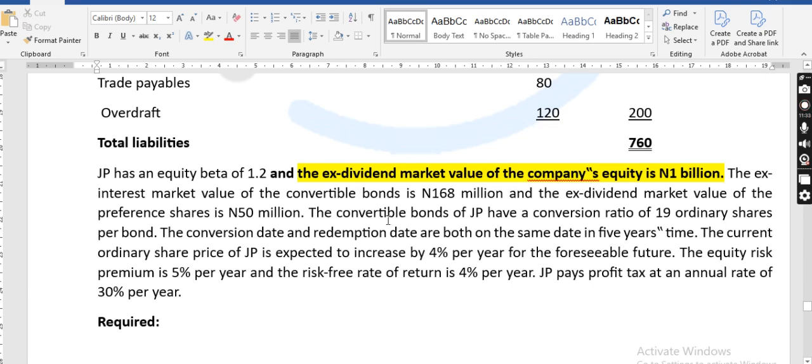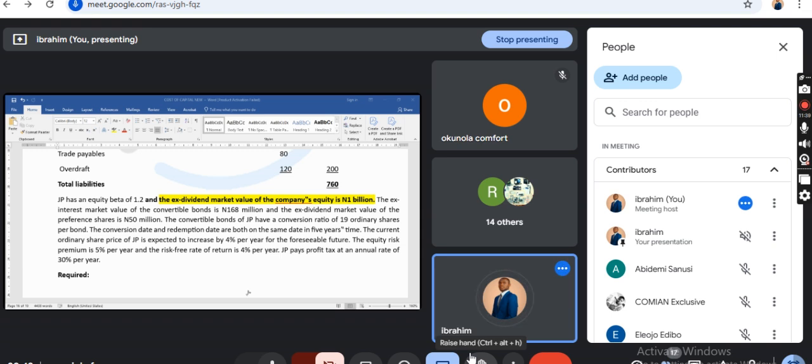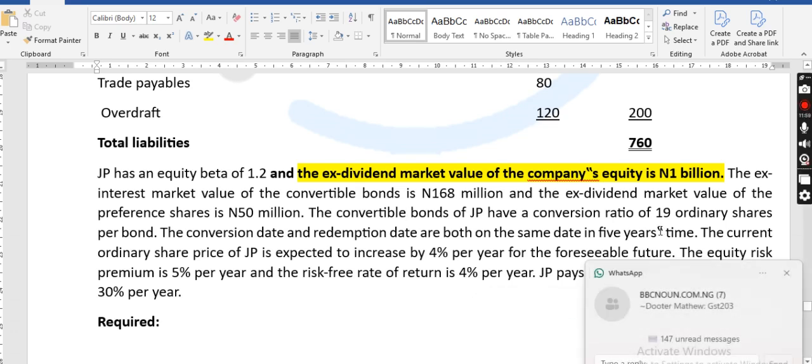Seeing this conversion ratio already, you are to determine the convertible value, which is not given. The convertible value is just like your principal: when you pay your interest at the date of maturity, you pay your convertible value. For you to get the convertible value, you were given the 19 ordinary shares per bond.